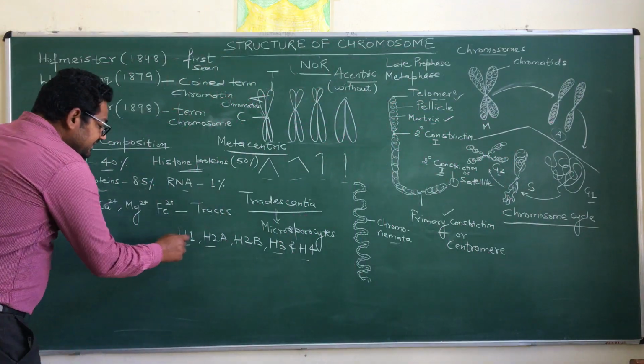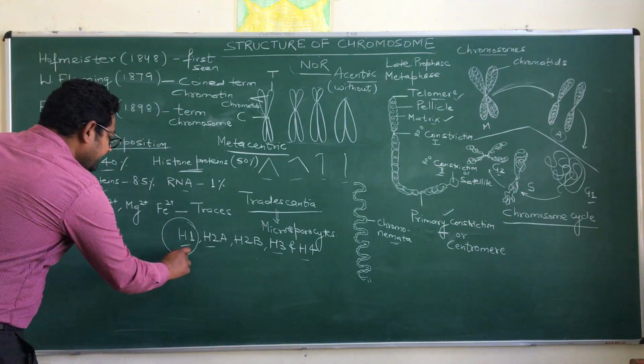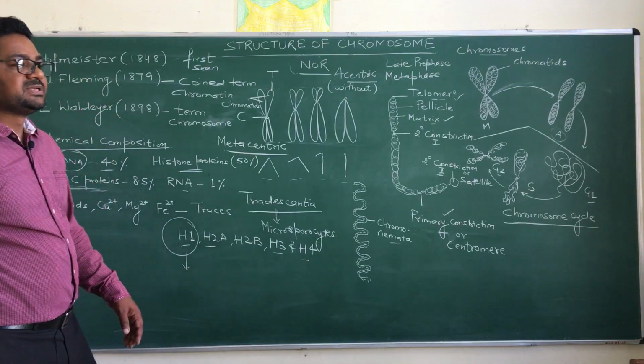Out of these, this H1 is tissue specific.